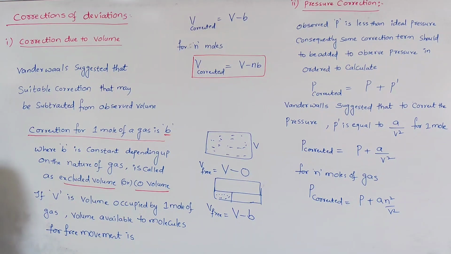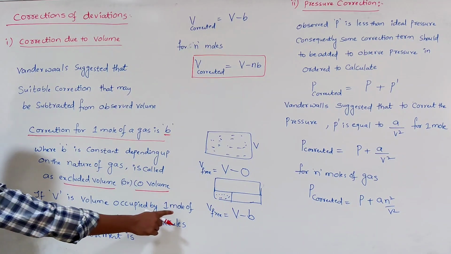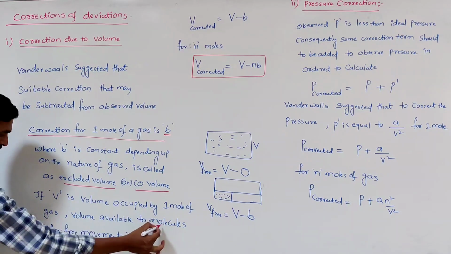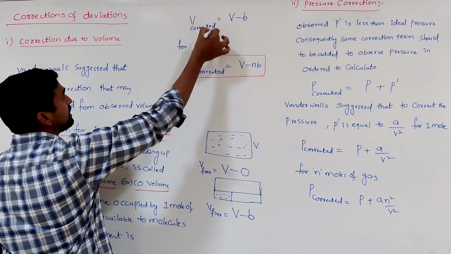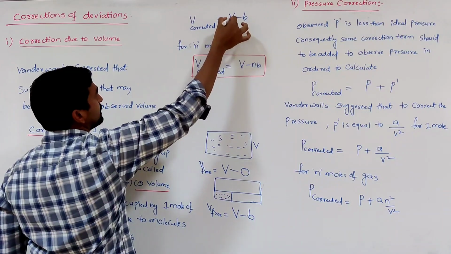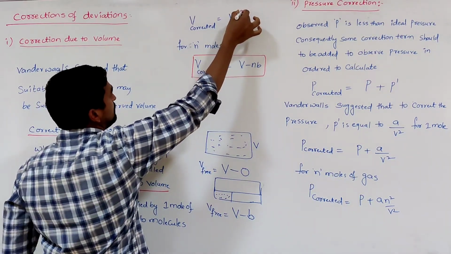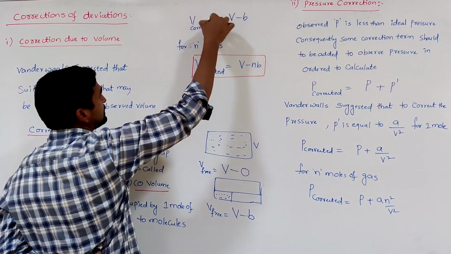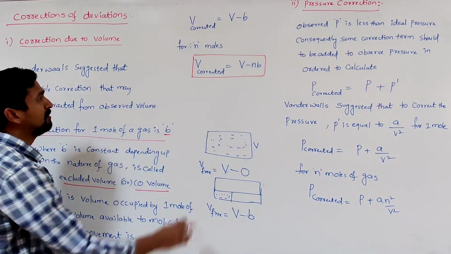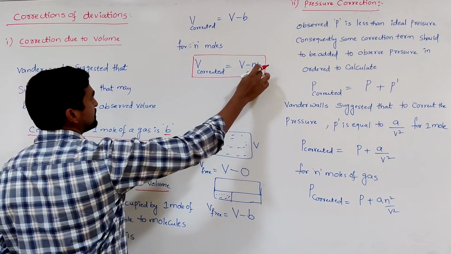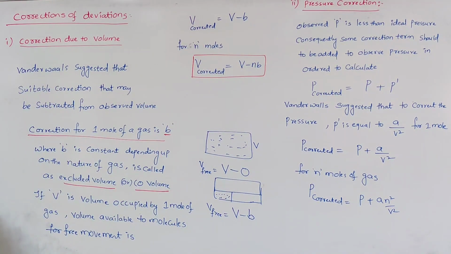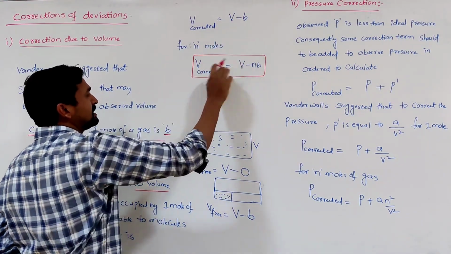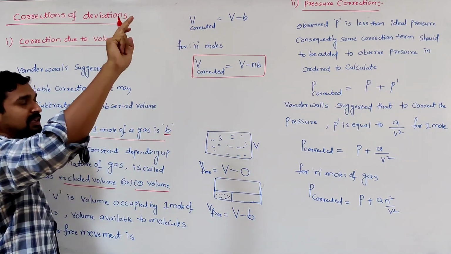So for n moles of a gas, it is nb. If V is the volume occupied by 1 mole of a gas, the volume available to the molecules for free movement is V corrected, which is equal to the total volume of the gas minus the volume subtracted by b. For n moles, V corrected is equal to V minus nb. Here V corrected represents how much free space is available for the free movement of a molecule, and this V represents the total volume of the gas present in the container.